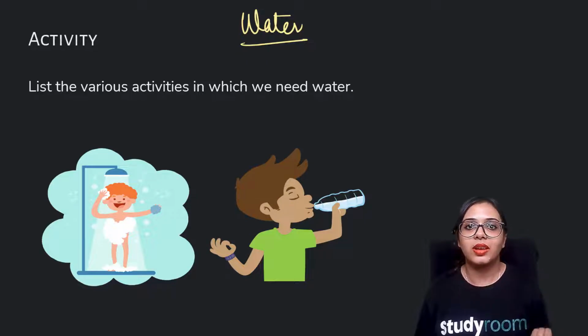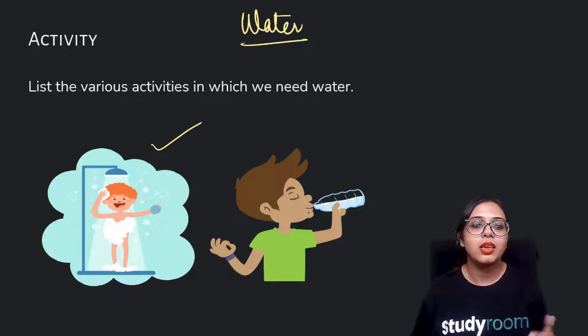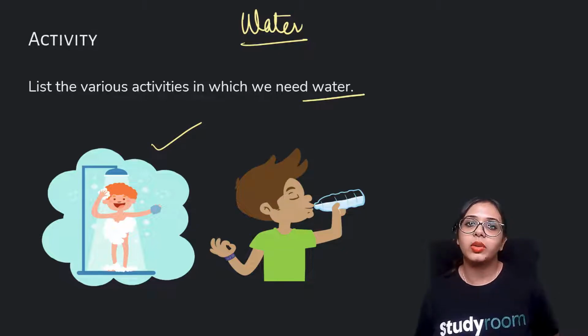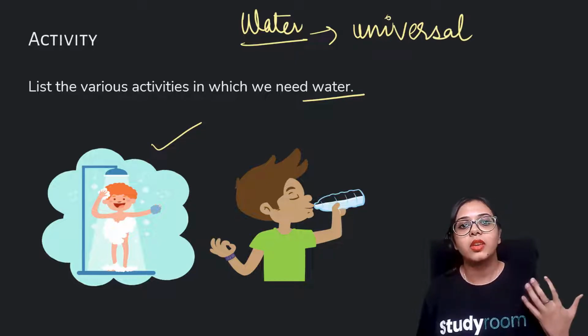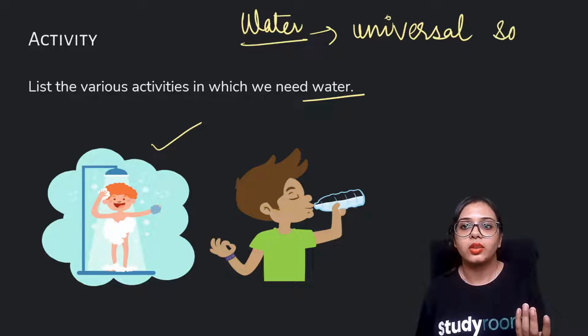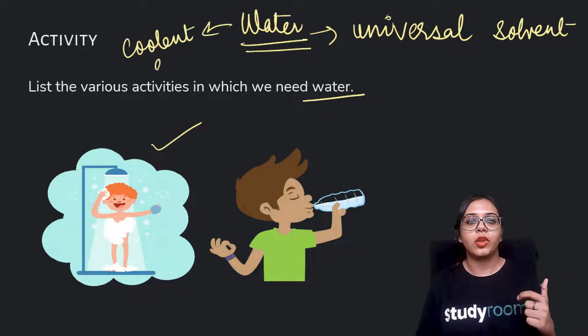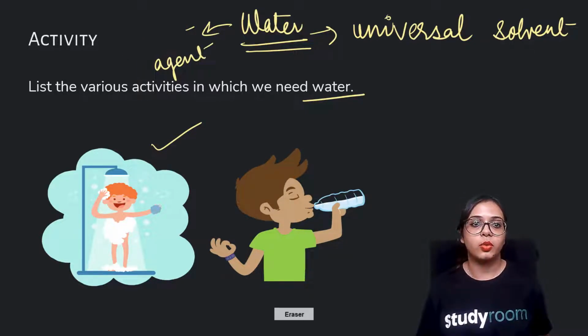We need water besides that for bathing, for washing our dishes, for washing our hands, and for so many other activities. We also need water in industrial and chemical power plants, because water is the universal solvent, right? So a lot of activities in the industries and the chemical power plants happen in the medium of water. We also need water in these industries as a cooling agent, because cool water run around heavier metals acts as a cooling agent.